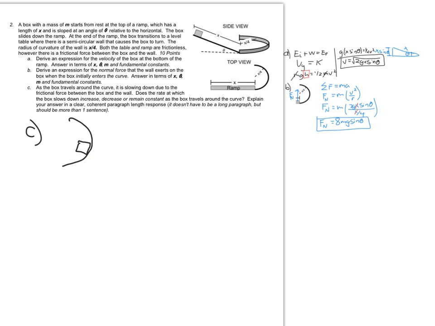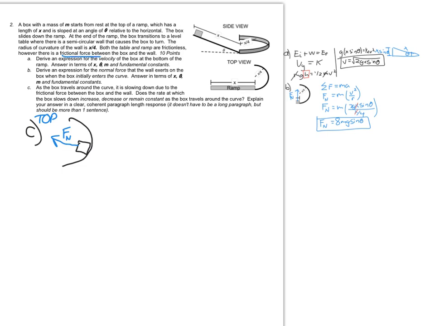Once again, I'm going to be using this top view here. There is, of course, gravity going straight down into the screen, and the normal force from the table itself supporting that box, but neither one of those is going to cause the box to speed up or slow down because those forces are balanced. So the forces I really care about in this case are the normal force from the wall, which is providing that inward force, and the frictional force.